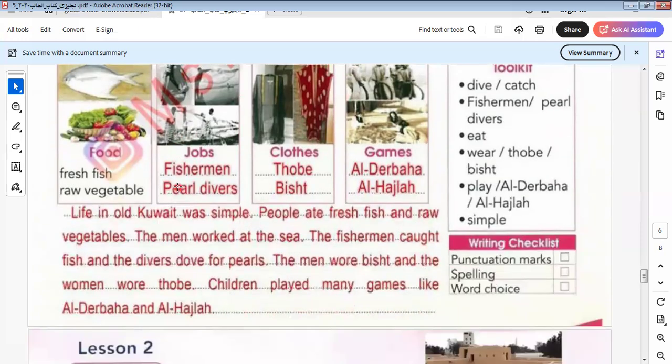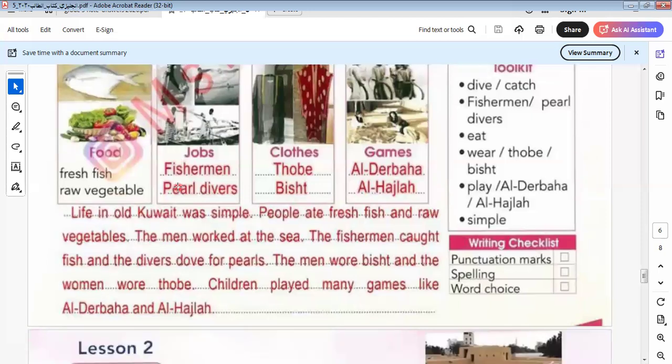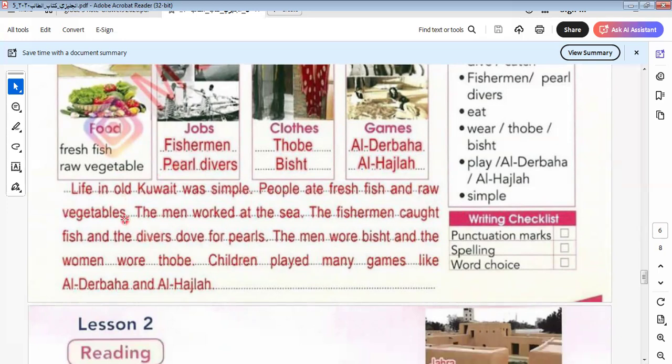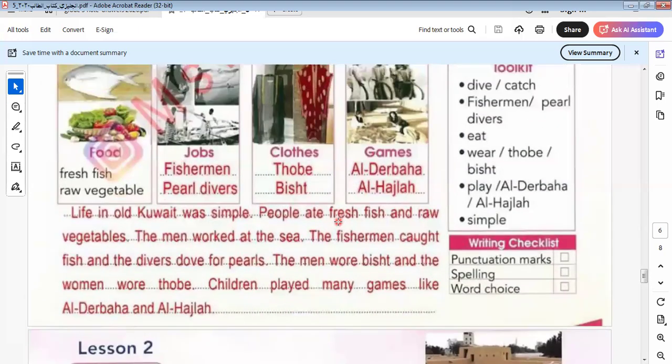Here we have this part of writing. I would like to say something that we must take care of when we're writing. As we told you before, writing depends on reading and on listening more and more, and studying all the topics in your textbook, to be able to write a paragraph like this: Life in old Kuwait was simple. People... so here in this paragraph we talk about something in the past. So I would like to say something when you write the paragraph, grade 5.